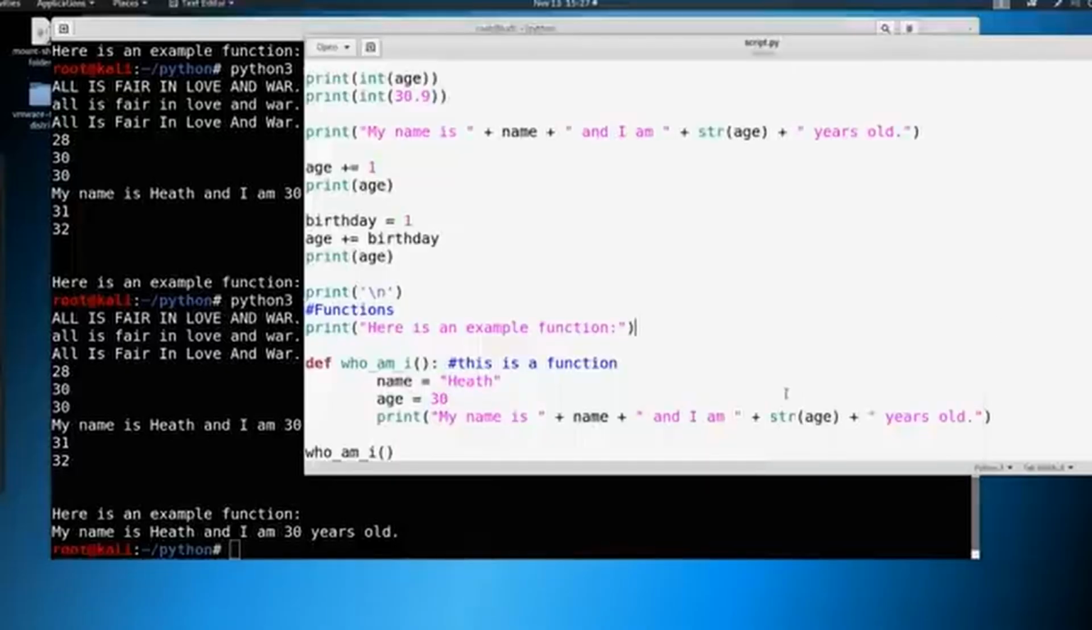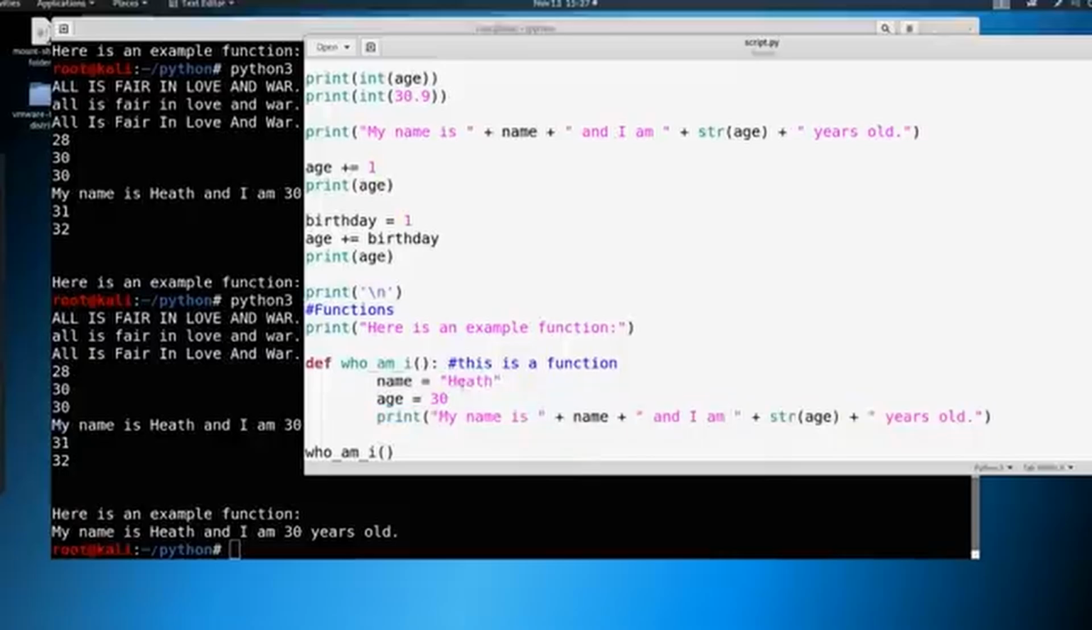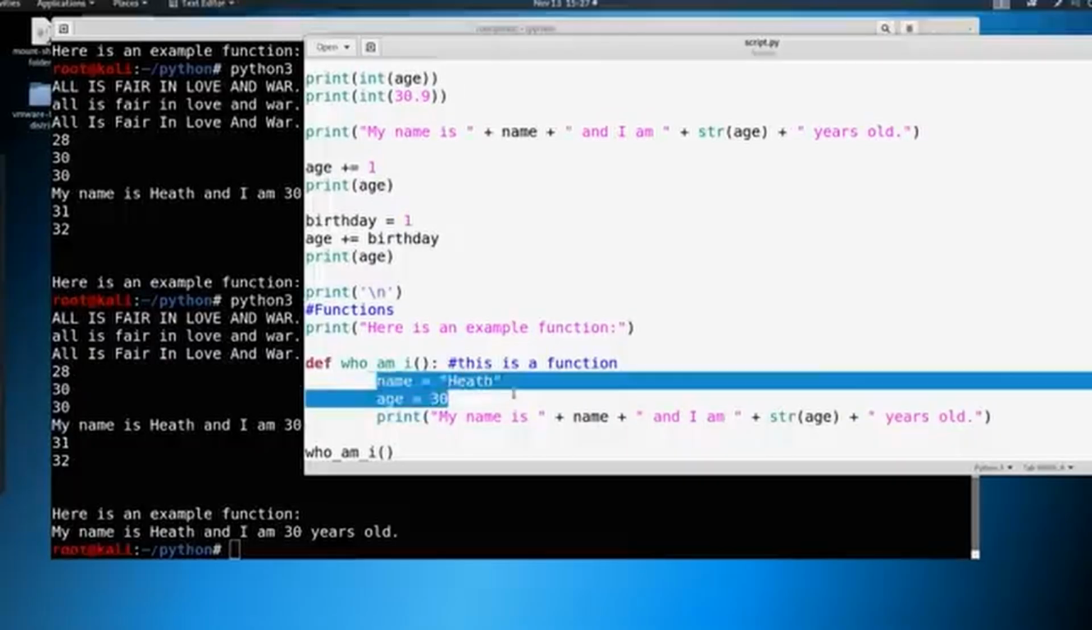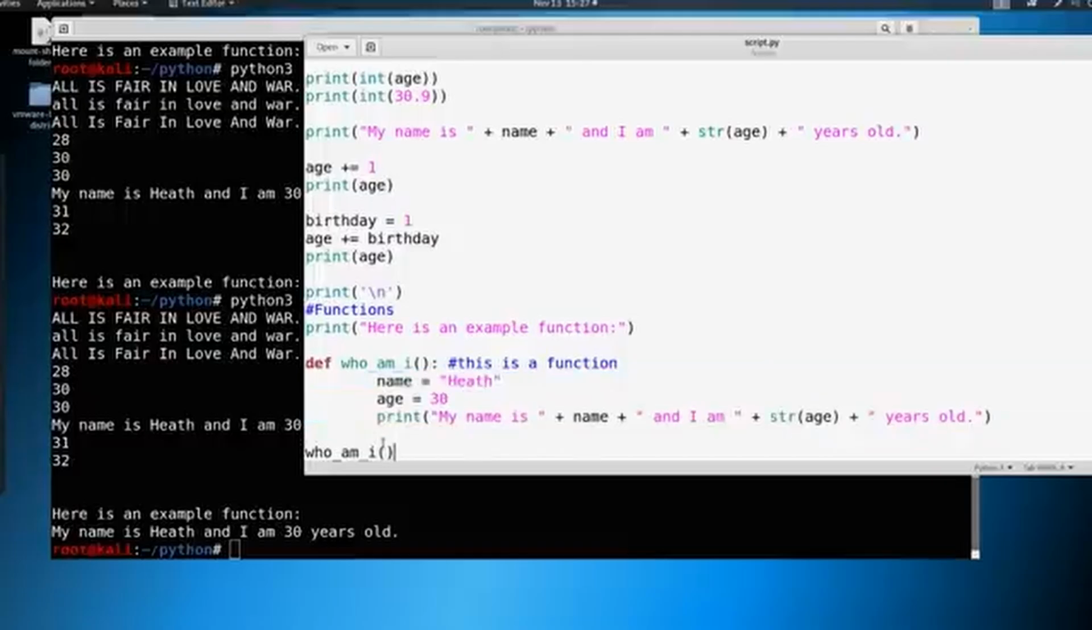Well, what's happening here? Okay, so we're defining a set of things to do, right? This is a mini program. And inside this mini program, we've defined our variables and we defined an action here to take, which is printing out this string. So what it's doing is when we call this, it's saying, hey, I'm going to go ahead and take all this and I'm going to run this program and give you the result.